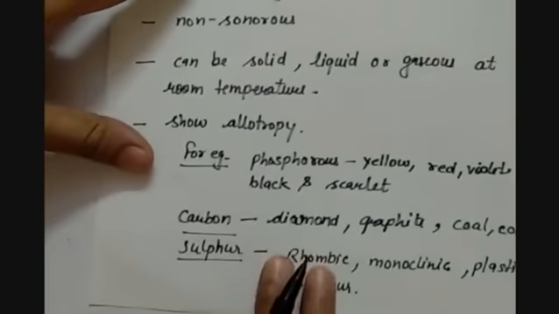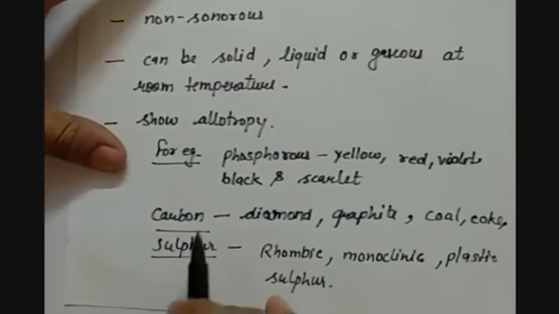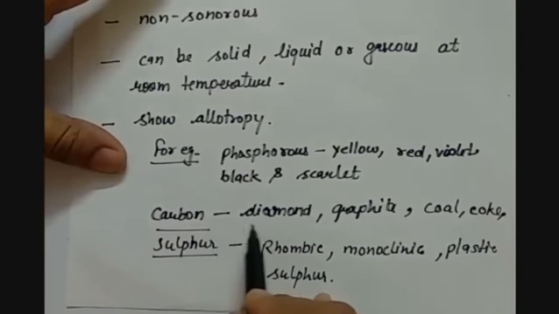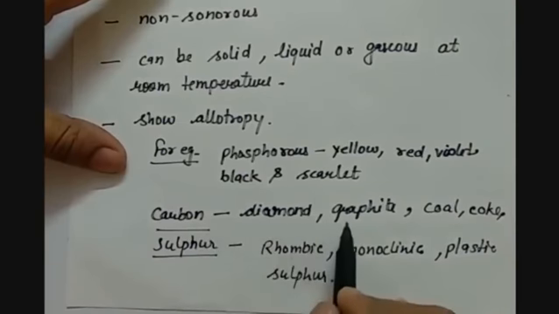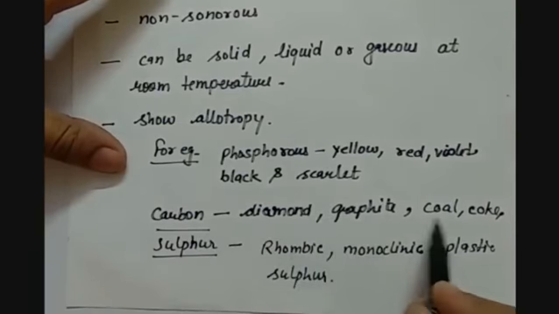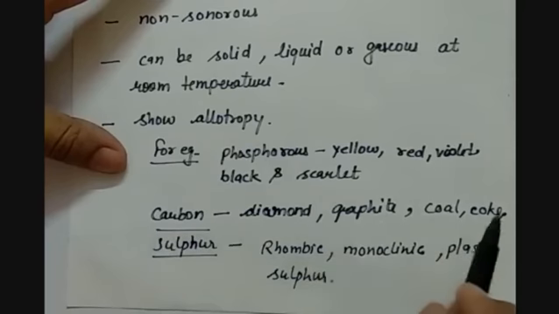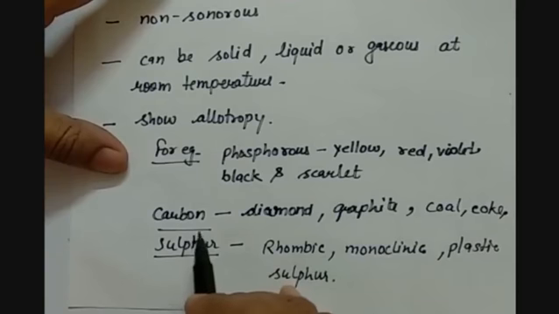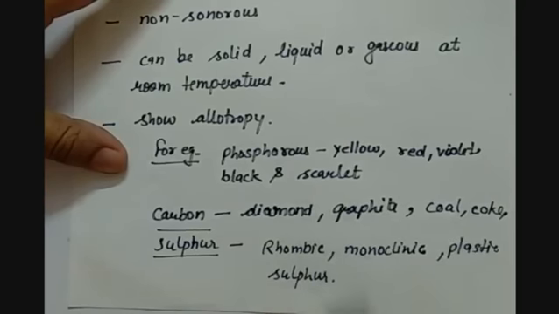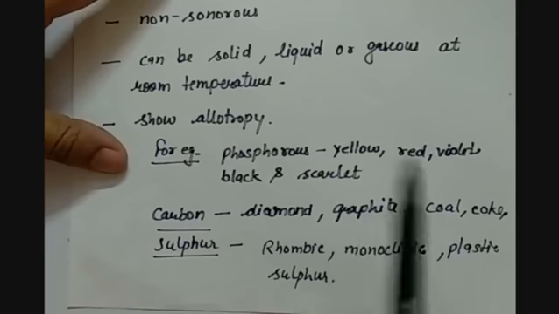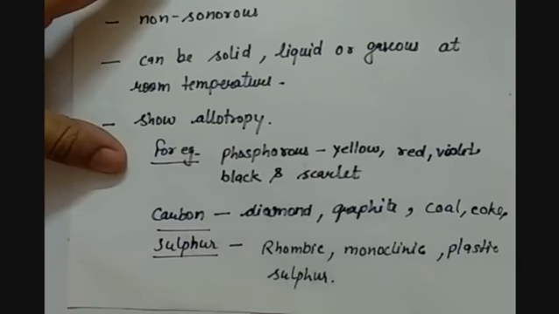Then carbon. A well-known allotropic form of carbon is diamond. Another one is graphite, coal, coke. All these are different structural arrangements of carbon. Then sulfur. Sulfur exists as rhombic, monoclinic and plastic sulfur. So these were the allotropic forms. But this is not the case with metals. Now let us summarize the lecture once.